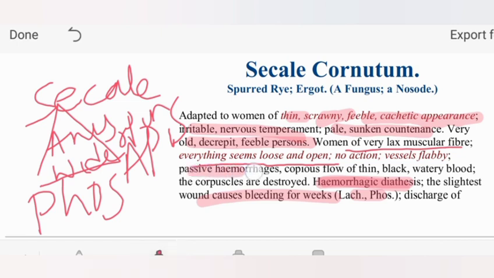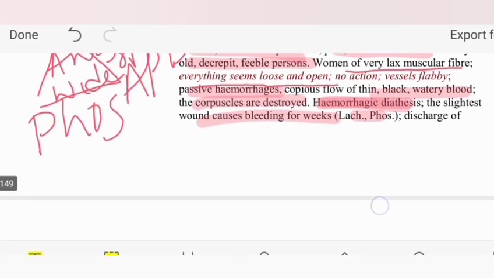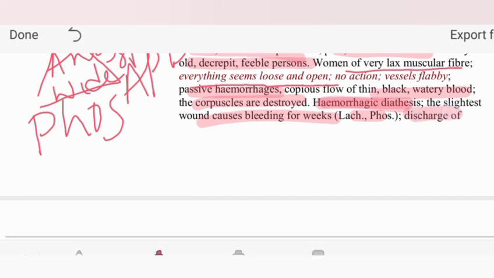Now the patient will have passive hemorrhage. What is passive hemorrhage? The hemorrhage is thin, black, watery blood, because when the blood vessels are destroyed, the blood which is released is thin.